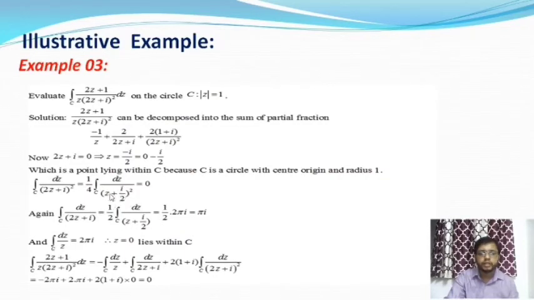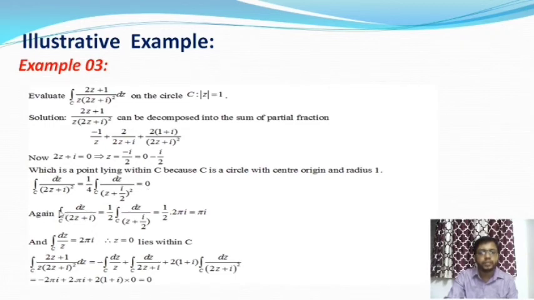Okay. So (z + i/2)². And you know, from the third consequence of Cauchy's theorem, we'll get the integration over C of dz by (z − α)ⁿ, where n is any positive number greater than 1, then the integral value is 0. The same thing happens in that problem. So this integral value should be 0.